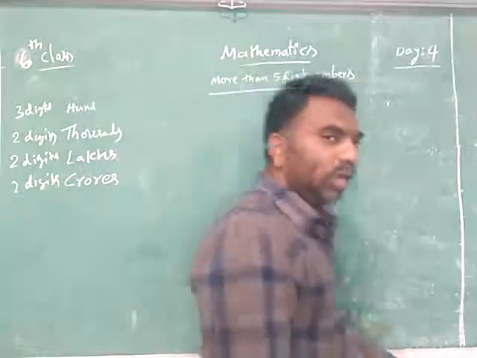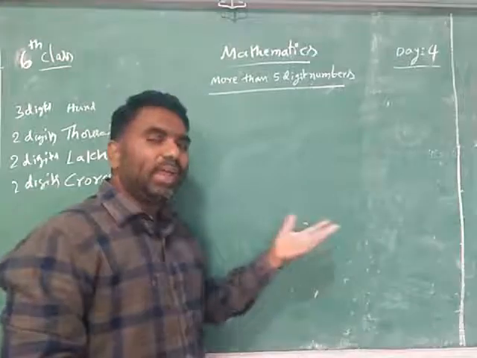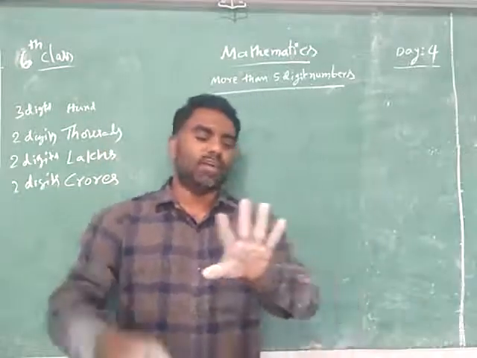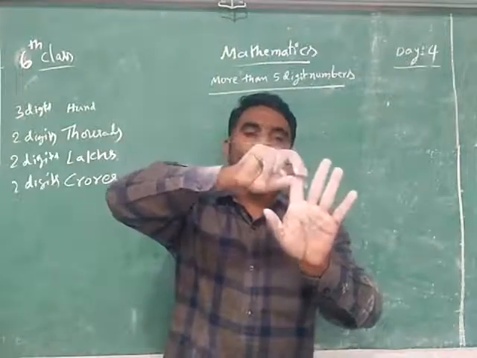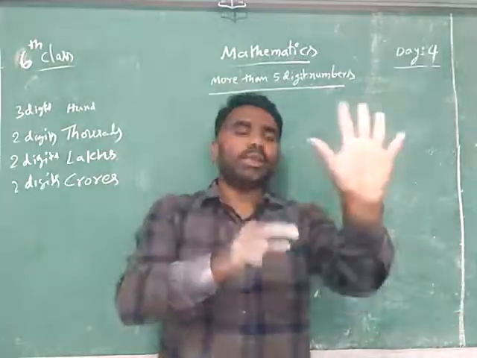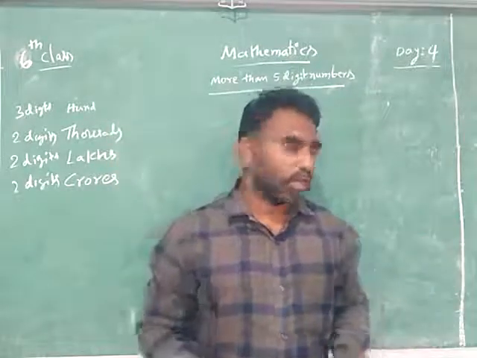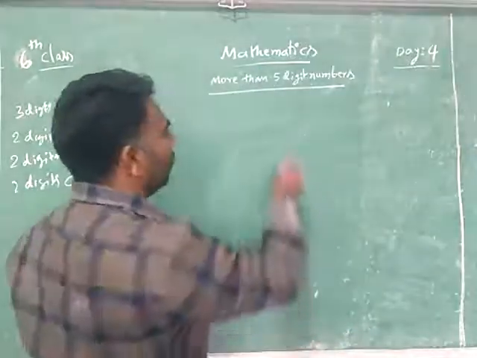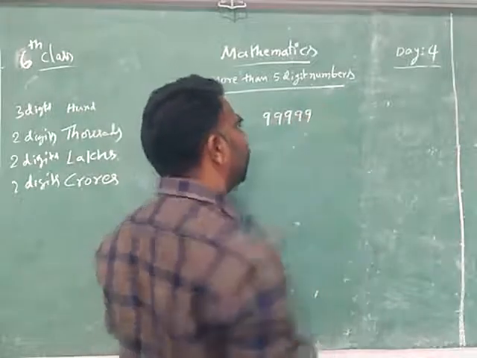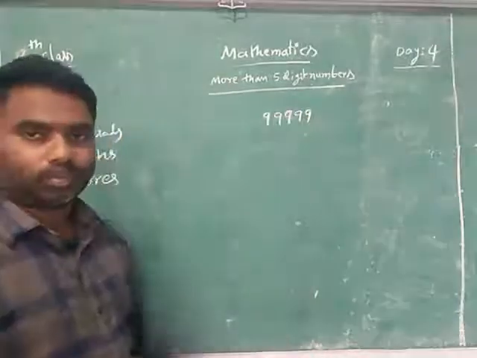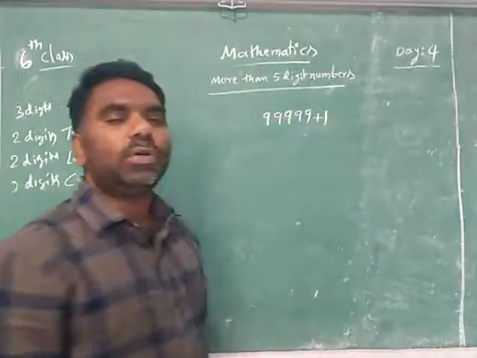Okay, now actually we know that there are some places when a big number, 9 digits, is there. I know the ones place, tens place, hundreds place, thousands place, 10,000s place. I know only 5 places. What are the next places? Now we will discuss that. Suppose 99,999. This is the biggest 5-digit number. If you increase one more, what will you get?